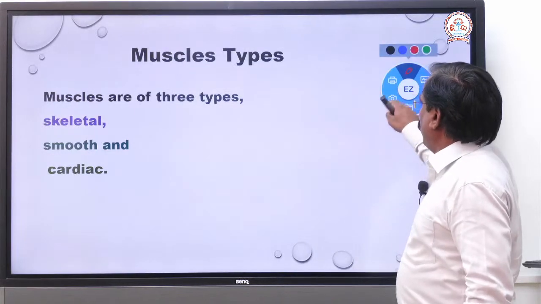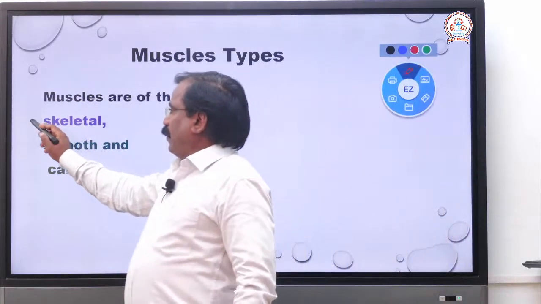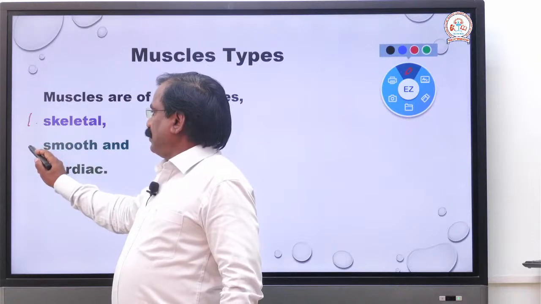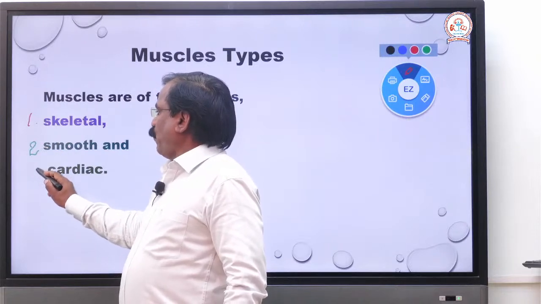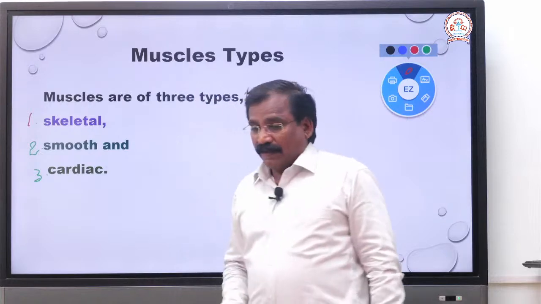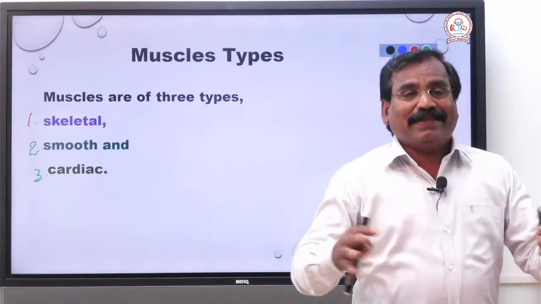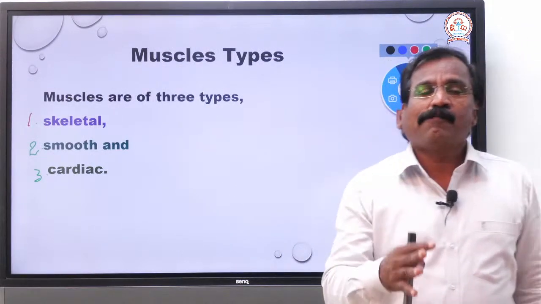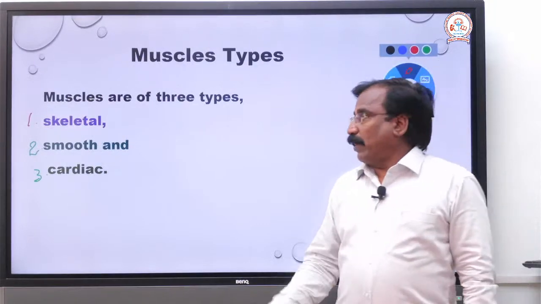Very important, this is what we are going to discuss. Only three types of muscle are there: skeletal, smooth and cardiac.